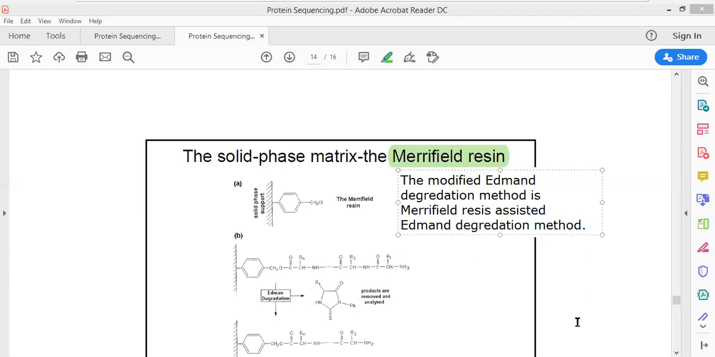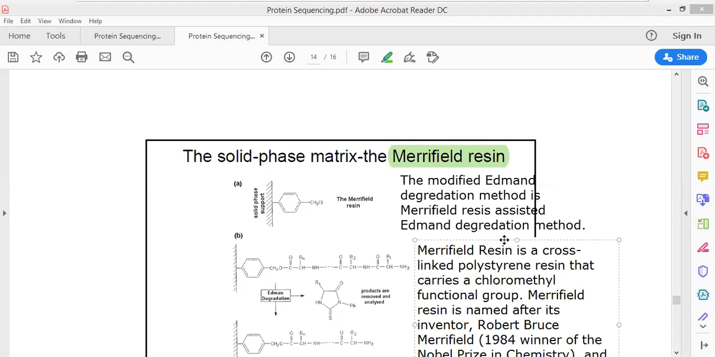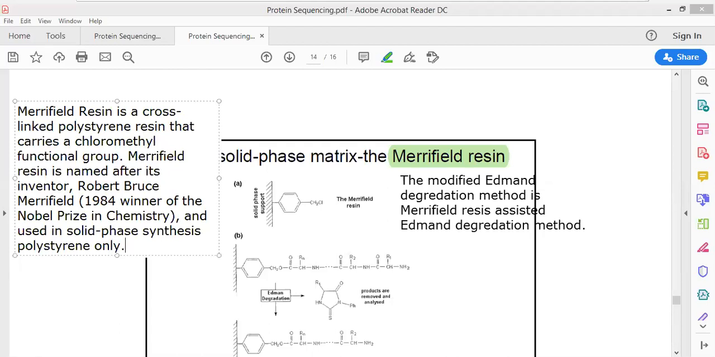Okay, Merrifield resin is a cross-linked polystyrene resin. It is just a cross-linked polystyrene resin that carries a chloromethyl functional group. Merrifield resin is named after its inventor, Merrifield. It was Merrifield who invented this particular resin, and that is why it is commonly referred to as the Merrifield resin. If anybody wants any information about Merrifield resin, it's written here. And for that he won the Nobel Prize in Chemistry because of its application in the Edman degradation process.